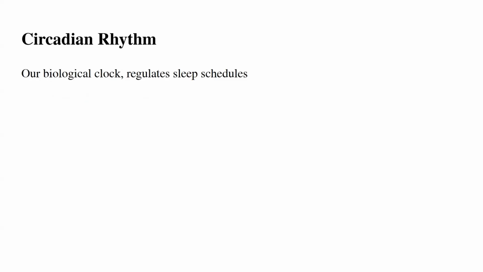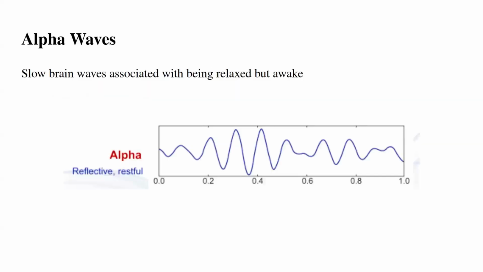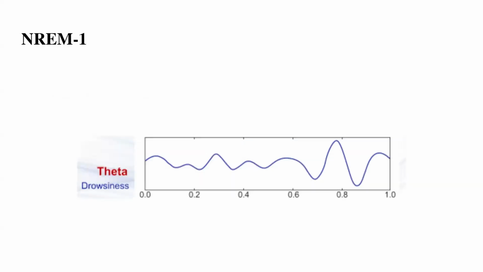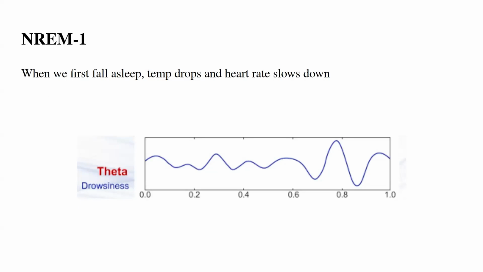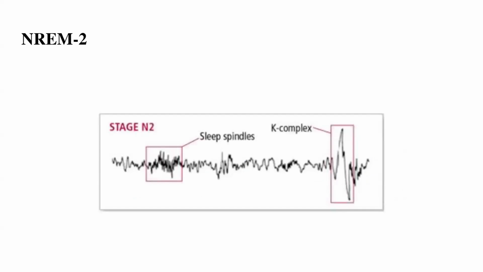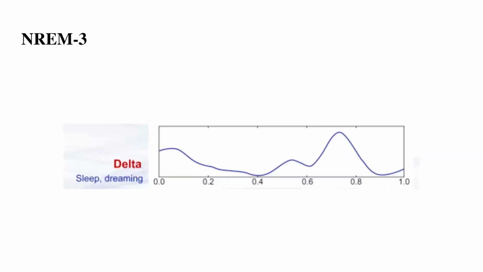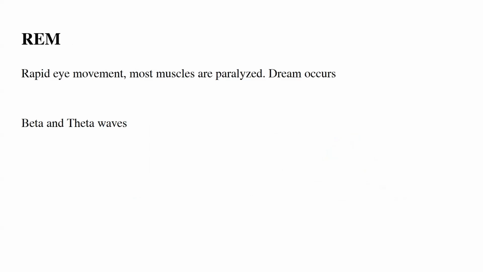Circadian rhythm is our biological clock, which regulates sleep schedules. Alpha waves are slow brain waves associated with being relaxed but awake. NREM1 is when we fall asleep, temperature drops and heart rate slows down. NREM2 is short bursts of EEG with K-complexes and sleep spindles. NREM3 is when the heart rate slows down and it is hard to wake up. REM is rapid eye movement, when most muscles are paralyzed and dreams occur.